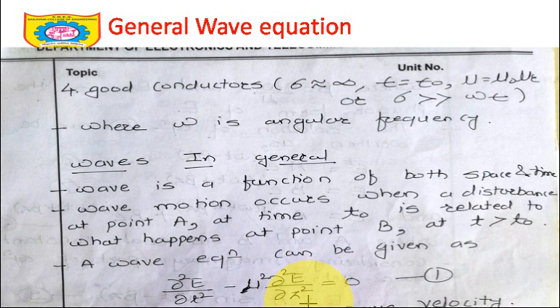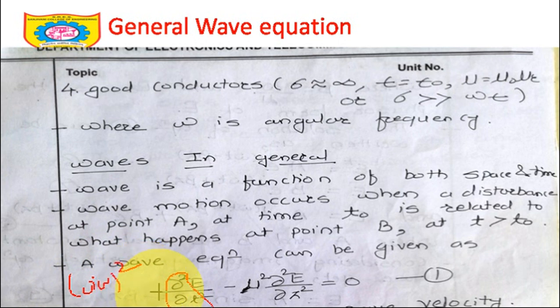Okay, so can I rearrange the terms? Yes, I can. So dou square E by dou z square, this 1 upon u square and dou by dou t, you already know what dou by dou t is. It's a derivative, and I can replace dou by dou t. Since it's the phasor concept, you can replace single dou by dou t by j omega. So dou square by dou t square, can I replace this by j omega bracket square? Yes, I can. Simply this dou square by dou t square I am talking about. You just take a pen and paper and try to solve this. So j omega square, so j square is minus 1, omega square is already considered, so minus omega square divided by this v square, so omega by v,